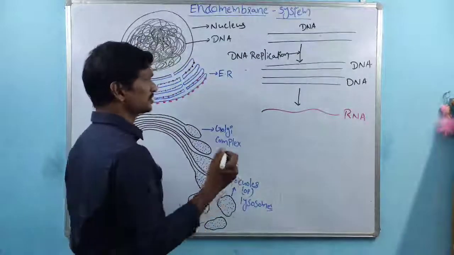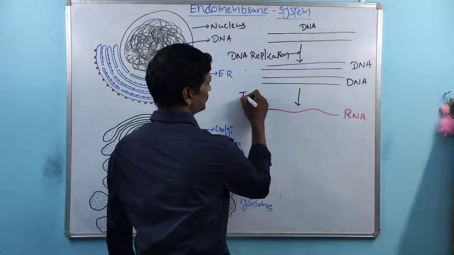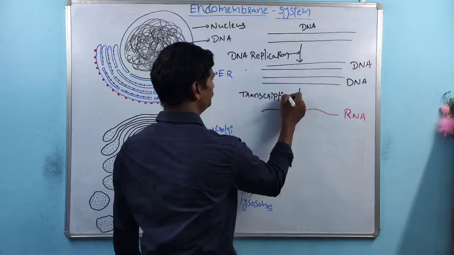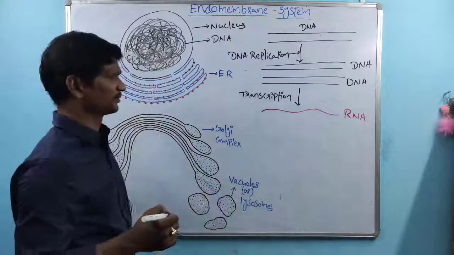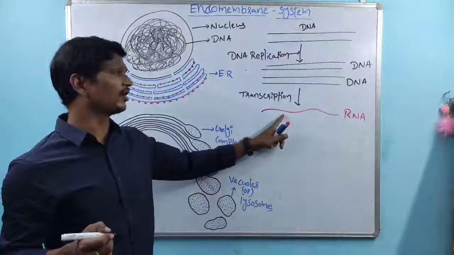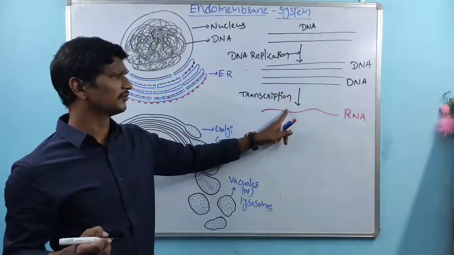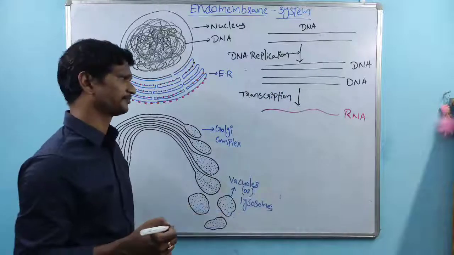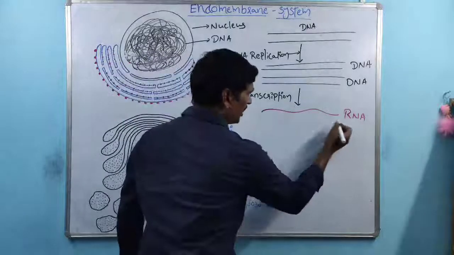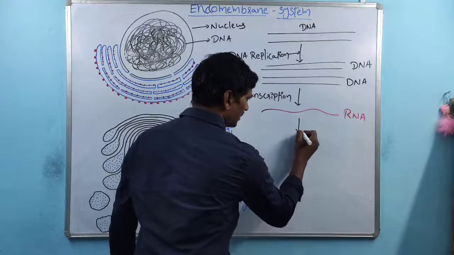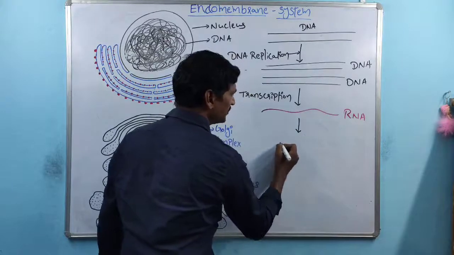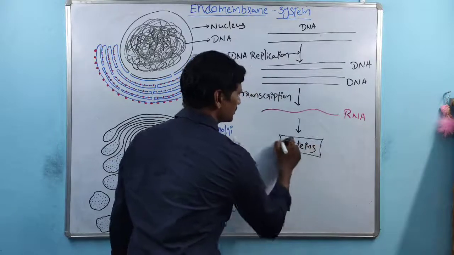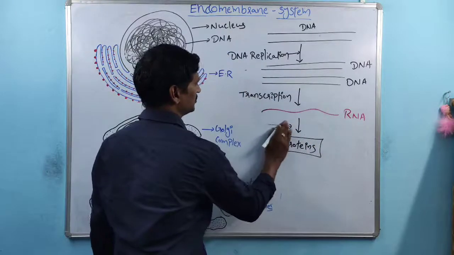is synthesized. So this step is called transcription. So, synthesis of mRNA or RNA from DNA. This step is called transcription, right? So the next one is that from the RNA, this is one of the RNAs, and that RNA is again involved in the synthesis of proteins. This step is called translation.